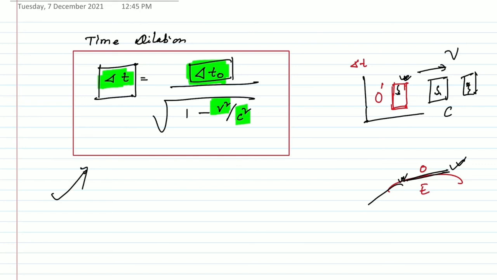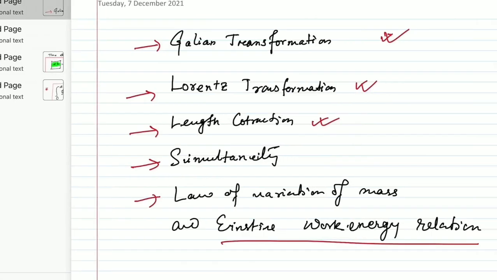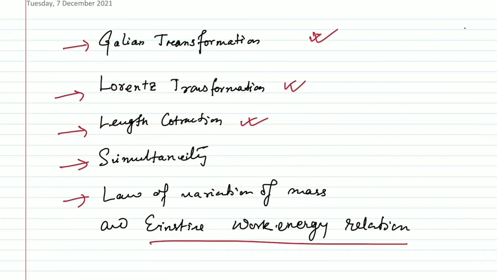I will show you how to derive this equation in another video. I will make 2 or 3 more videos to cover the topics, including the derivation of this equation. We are going to cover these topics: Galilean transformation, Lorentz transformation, length contraction and simultaneity, law of variation of mass, and Einstein work energy relation. Those things will be covered in 2 or 3 videos maybe.